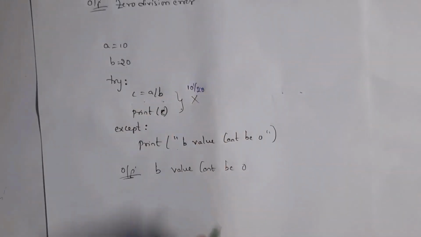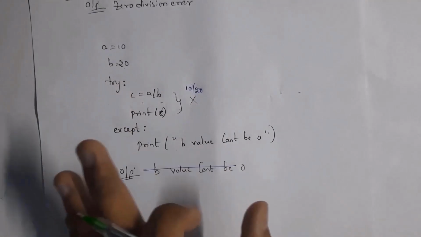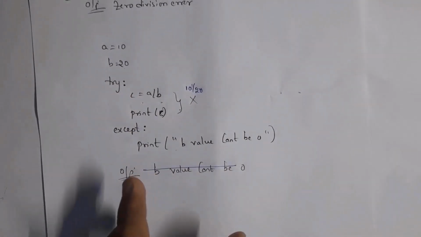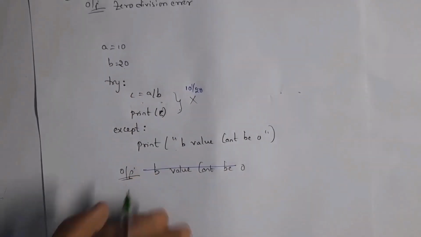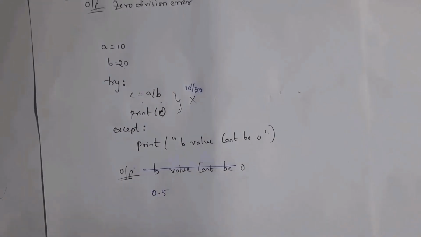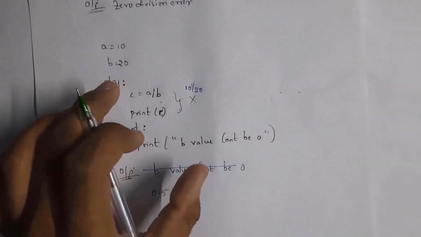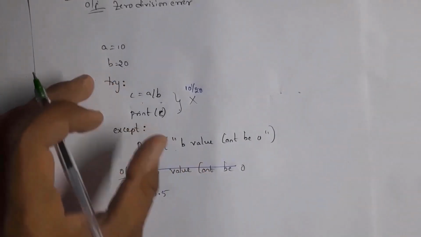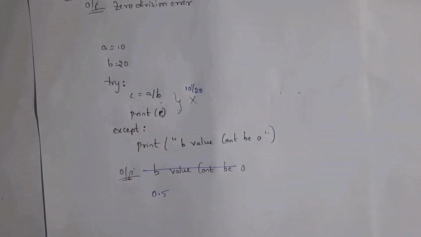10 by 20, that is 1 by 2, that equals 0.5. So there is no exception in the try block. So whatever code is present inside the try block will be executed. So I will get output 0.5. So only if any exception occurs inside the try block, then it will skip this try block and it will execute the except block. But if there is no exception in the try block, then whatever code is present inside the try block will be executed. This is the use of try and except block.